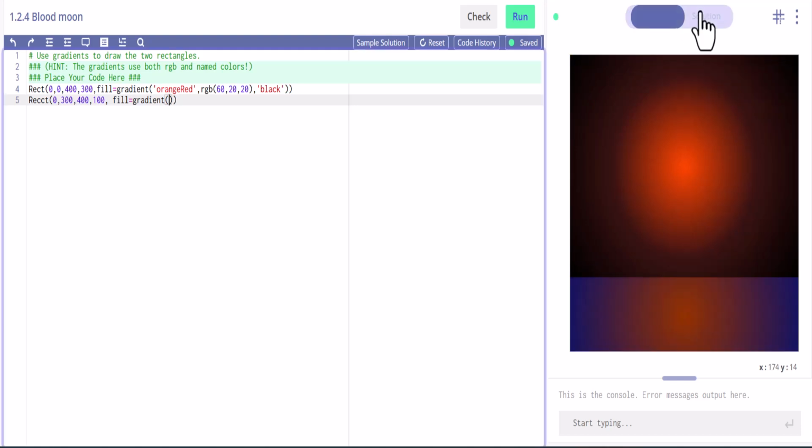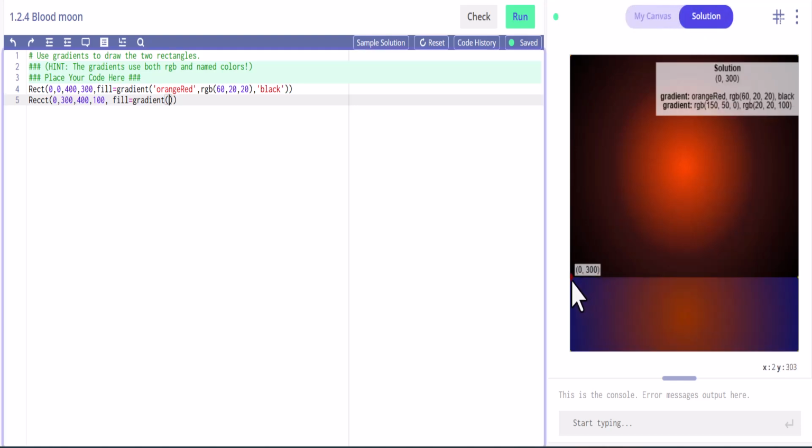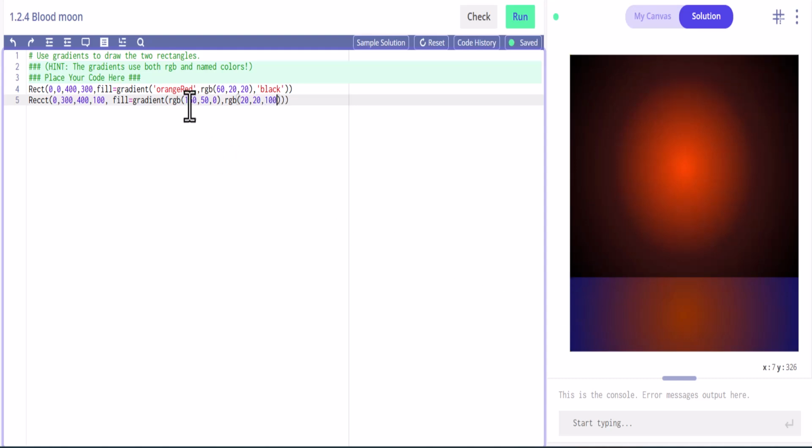Let me go to solution here. There we go. Okay, so RGB 150, 50, and 0. And then another RGB, which is 20, 20, and 100. Okay. Again, just make sure that you put your parentheses around these, just like we did up here.